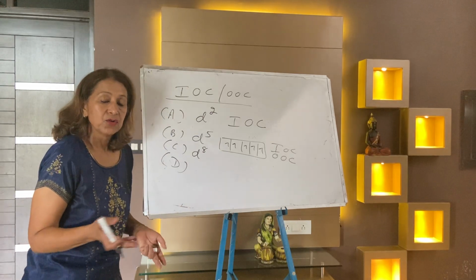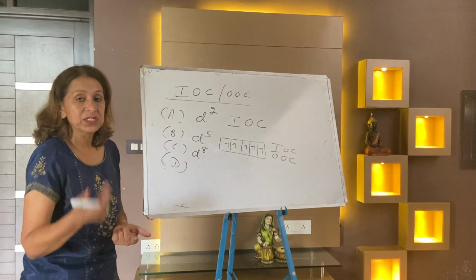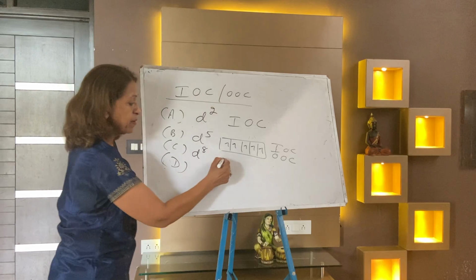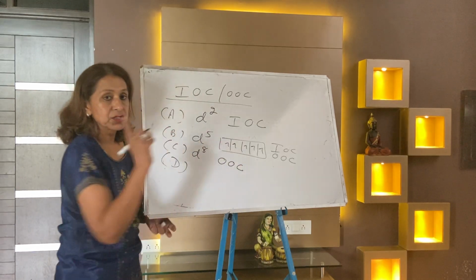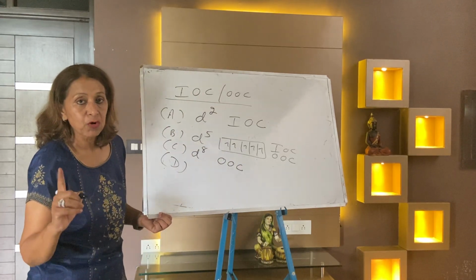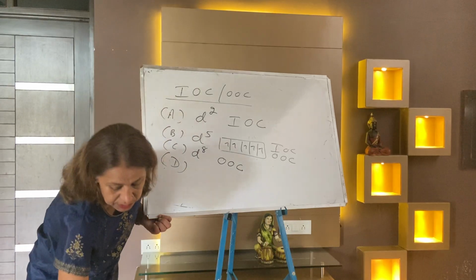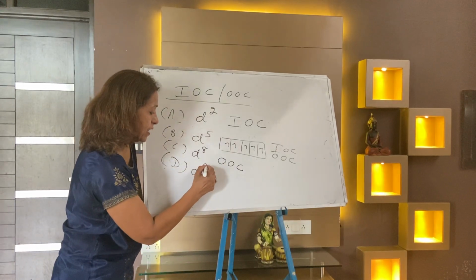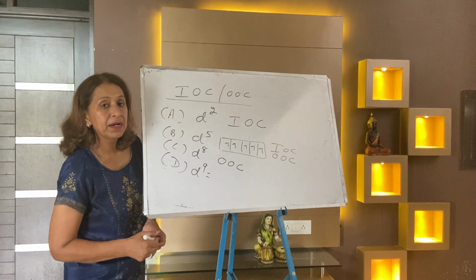In d8, no need to pair. If you pair up, just one d orbital is available. So it's always an outer orbital complex. d8 is an outer orbital complex. Next is d9. In d9, just one d orbital is available.